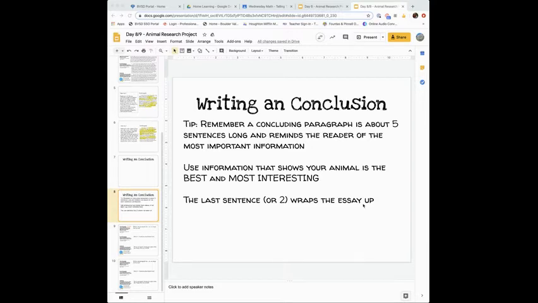Here are some tips. Remember, a concluding paragraph is like a concluding statement. But in this case, it's a paragraph, so it's 5 sentences long or so, and reminds the reader of the most important information. We're going to use information that shows how your animal is the best and most interesting. The last sentence or two really should be wrapping the whole thing up. Okay, let's look at what the directions say.